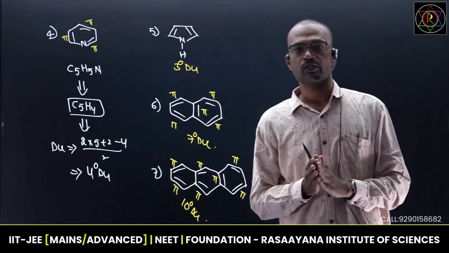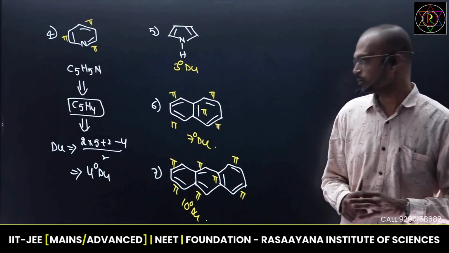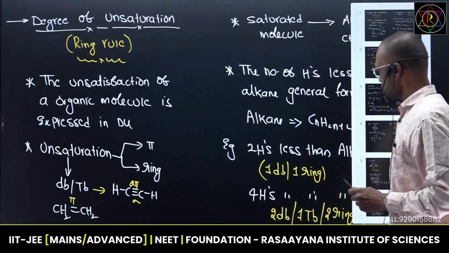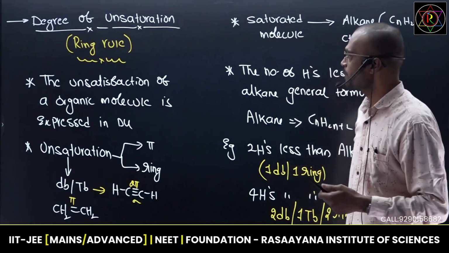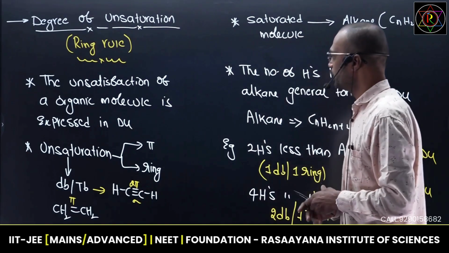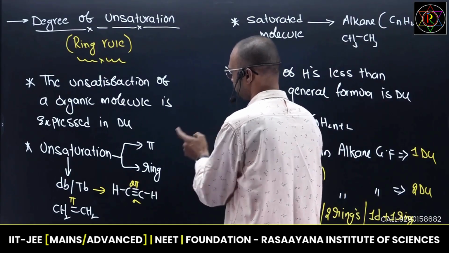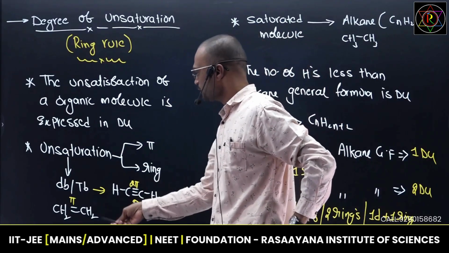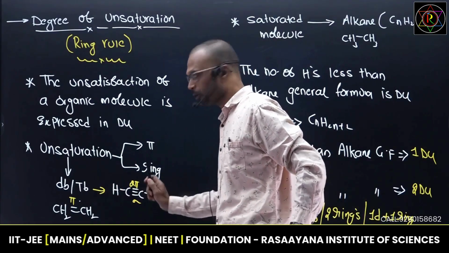With the help of degree of unsaturation, we can easily confirm whether a given molecule is a satisfied molecule or unsatisfied molecule. Just make a short revision. Degree of unsaturation is also called the ring rule. The unsaturation of any organic molecule is DU. One DU is nothing but degree of unsaturation; a molecule may carry one pi bond or one ring. Suppose I say a double bond carries one pi bond, a triple bond carries 2 pi bonds.